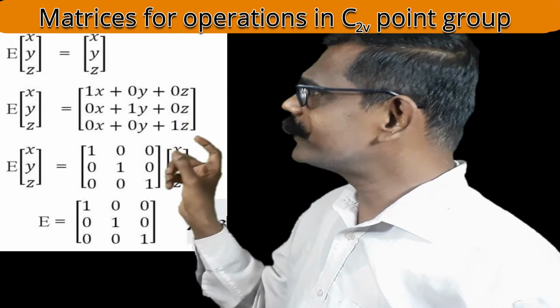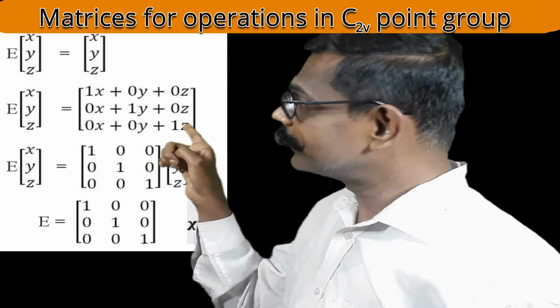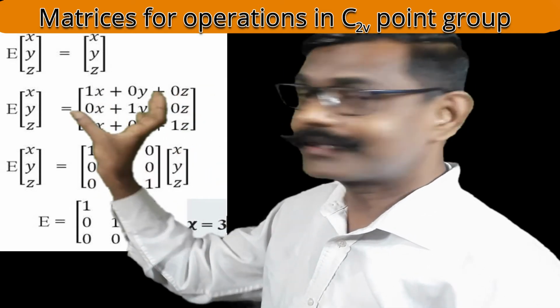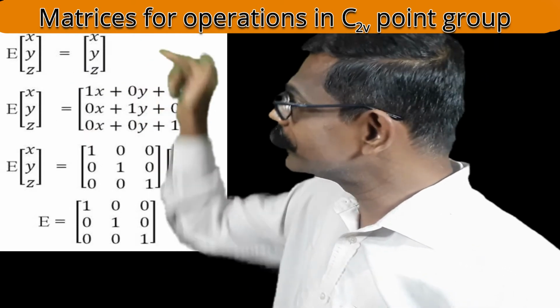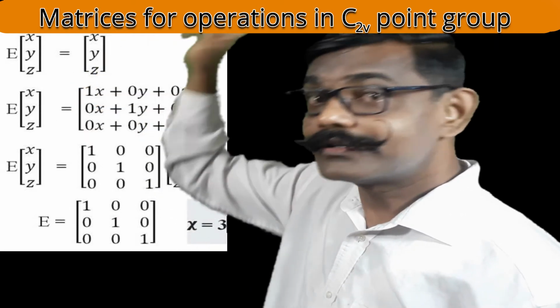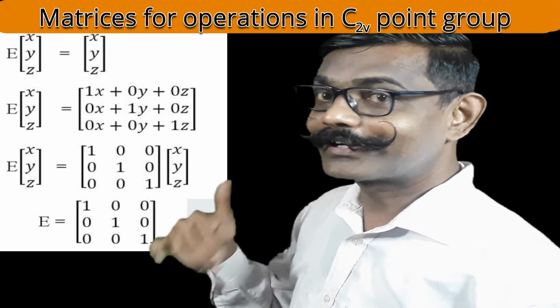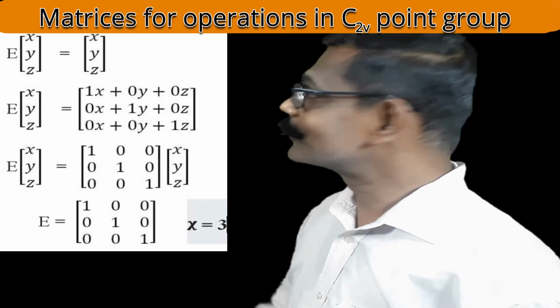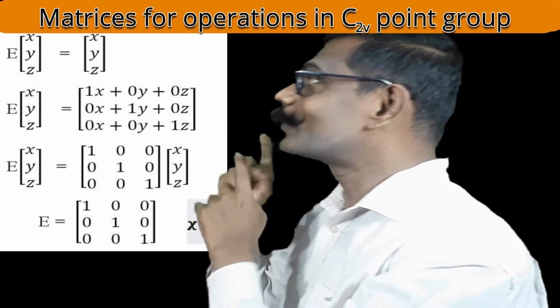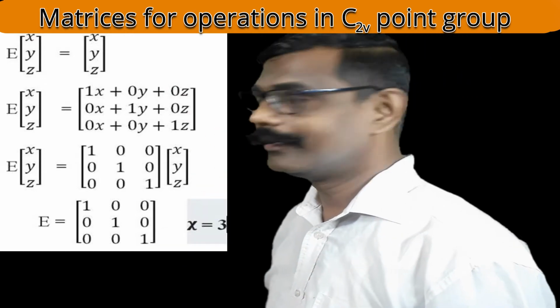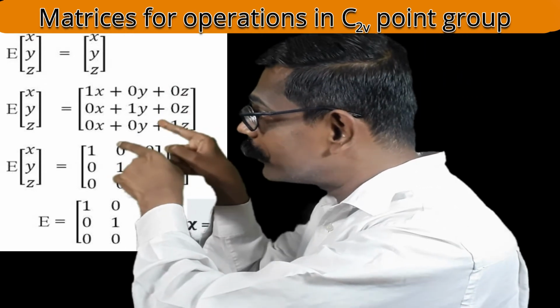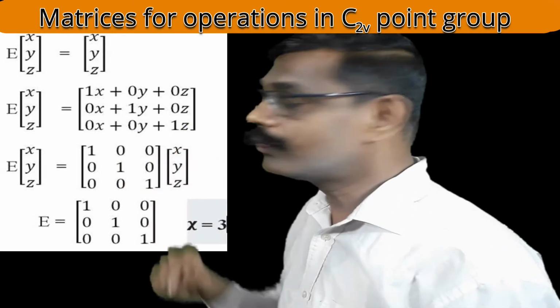The right side matrix is a column matrix, where only the coordinates are represented: x, y, z. If you multiply the first 3 by 3 matrix by the second column matrix, you will get the result. What is the result? 1x plus 0y plus 0z, the second 0x plus 1y plus 0z, and the third 0x plus 0y plus 1z. The result whatever you got there, that is identity. How? See the left side.